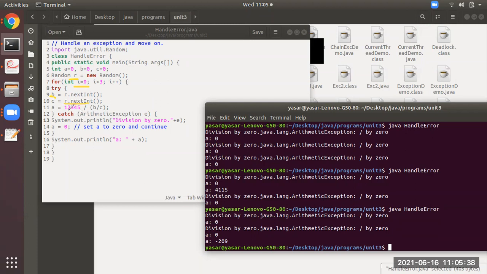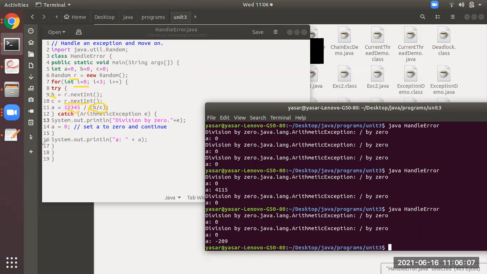Now you all can observe at line number A, 1, 2, 3, 4, 5, that is 12,345 is divided by B, which is 0, divided by 100. So B by C, that is valid. 0 by 100 is 0. But after that, what is happening? 12,345 divided by 0 it will become. Okay. B by C is 0 by 100, valid. That becomes 0 now. But 12,345 is divided by 0, that is wrong.